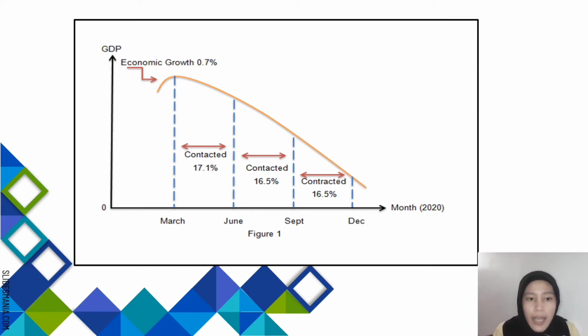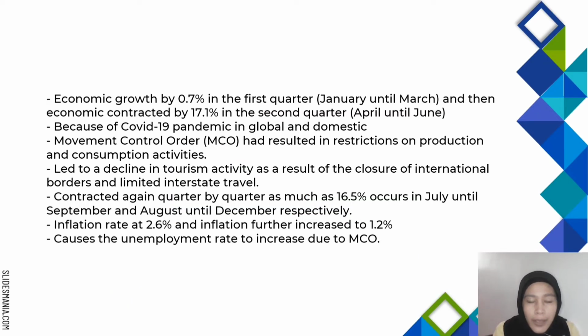This contraction has pushed the inflation rate to negative 2.6%, and inflation further changed to 1.2%. Then this situation causes the unemployment rate to increase due to the MCO. This is my explanation for question B. So I pass to Fajrina for the next question.